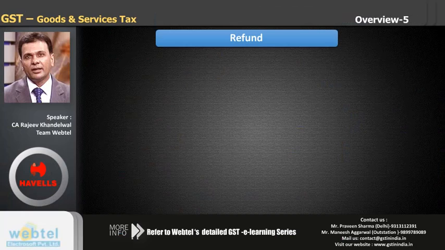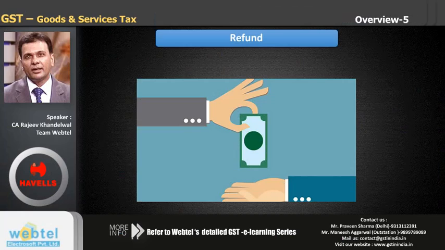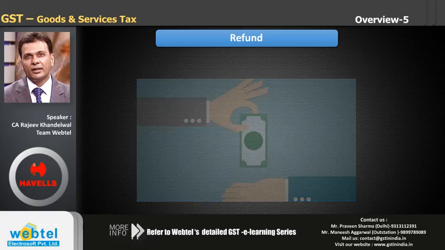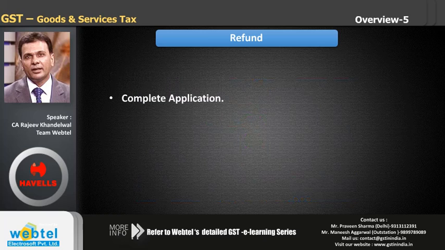Now let us say you have paid the taxes and filed the returns, and if by chance you've paid excess taxes, then you will have to apply for a refund. Obviously, when you pay excess taxes, either you adjust it in future returns or you request the department to give a refund. In the case of a refund, you should ensure that you submit complete information in the application to the proper officer of IGST, CGST or SGST as the case may be.